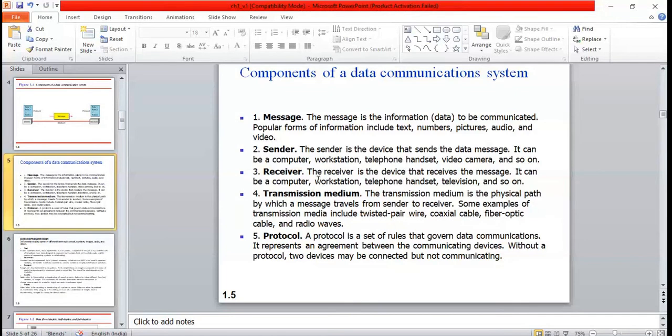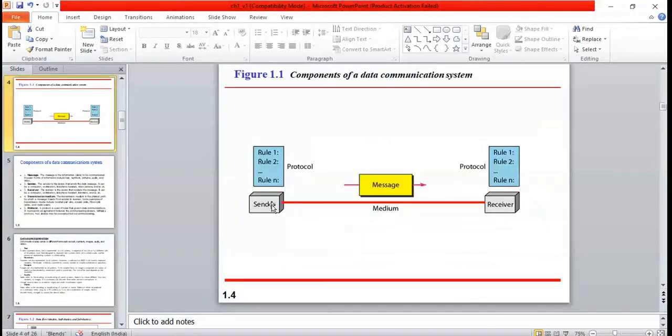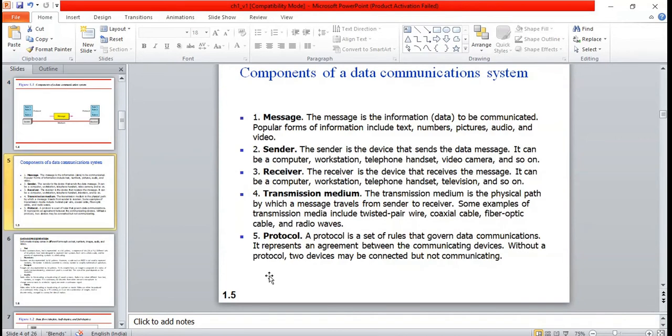Then receiver. It is similar to the sender, except that it receives the data sent by the sender. The receiver is the device that receives the message. Not necessarily will it always be a receiver; the same device can act as a sender, but at that particular time this device is the sender sending data to the receiver. Here also it can be a computer, workstation, telephone, television and so on.